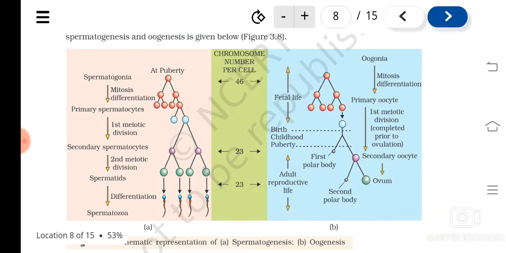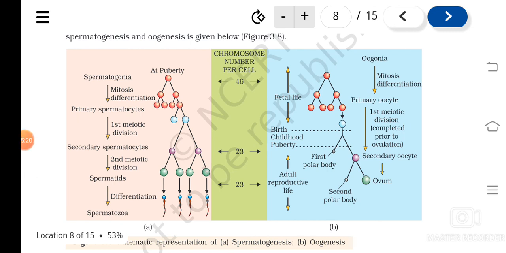And then what happens? Just before ovulation, the first meiotic division will be completed. But in males it happens simultaneously, one after the other, not with a gap. Primary spermatocytes undergo first meiotic division and form secondary spermatocytes, and they complete their second meiotic division and produce spermatids. But here in oogenesis, there is a lot of time difference between these two processes.